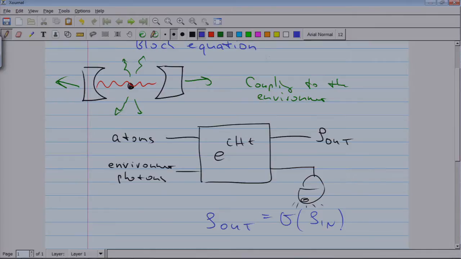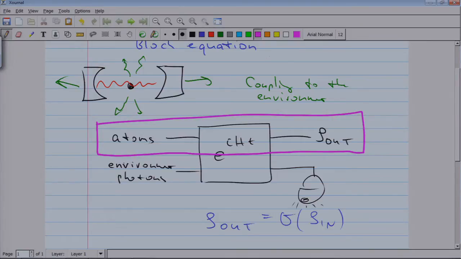So in other words, all that happens with the environment is that there's an initial state, it gets entangled, and then we neglect it. We're not keeping track of the photons, we are not interested in all that. We really want to focus on what happens to the atom, how an initial state of the atom propagates into a final state. And this is done by optical Bloch equations, this is done by the master equation.